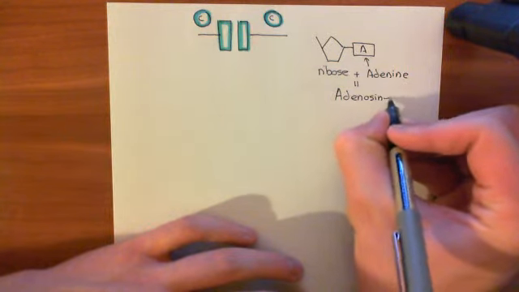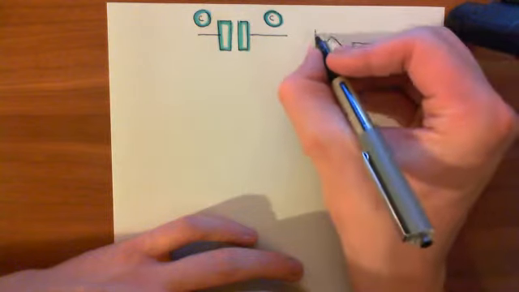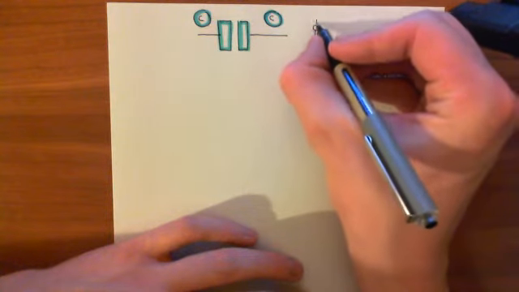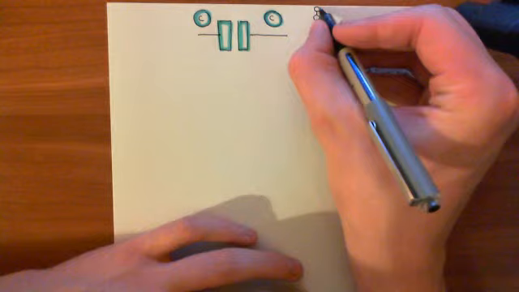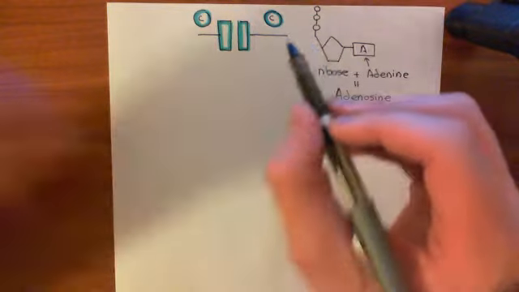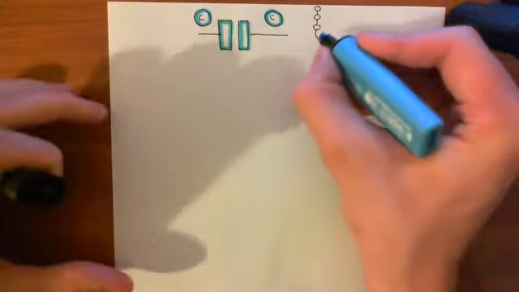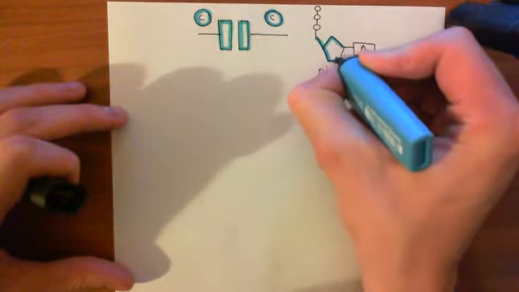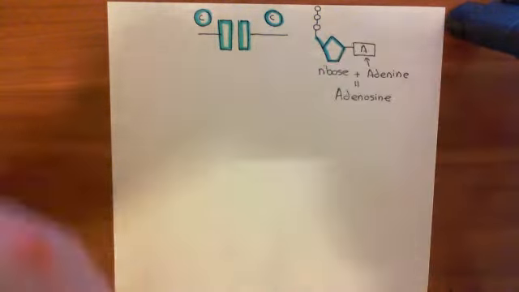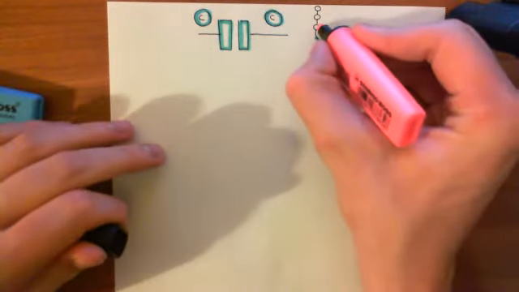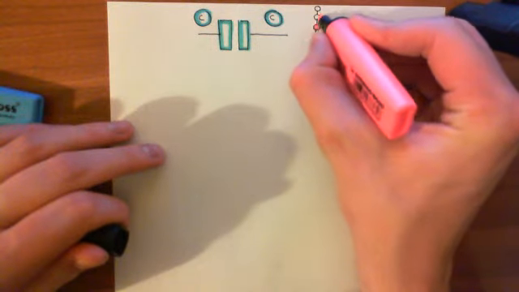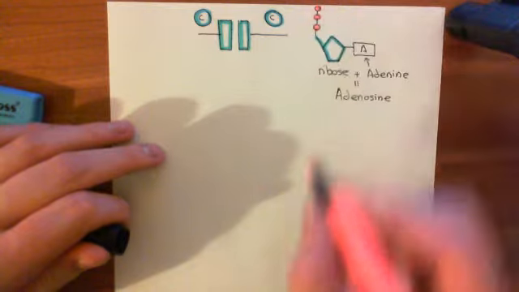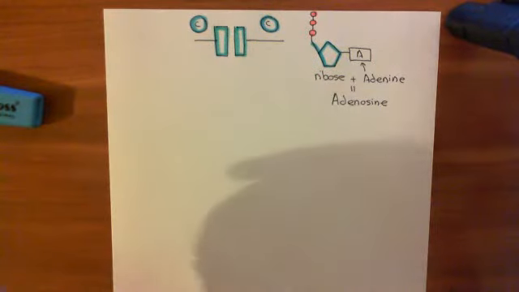Okay, so ATP is adenosine triphosphate. So then what you do is you stick 3 phosphate groups off the 5th carbon of the ribose sugar. So let me colour this in. In blue you have the ribose sugar here. Then in red you have the phosphate groups of the ATP molecule.